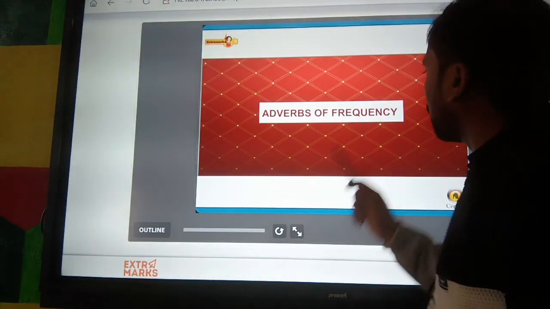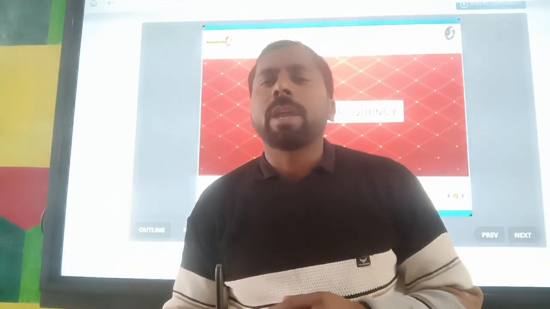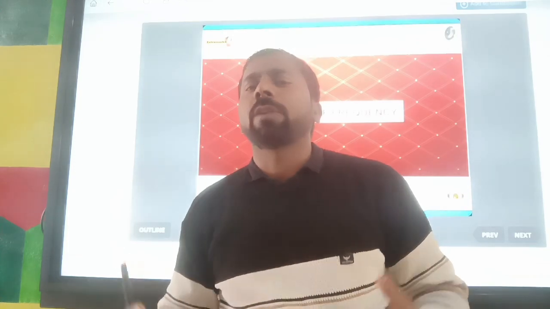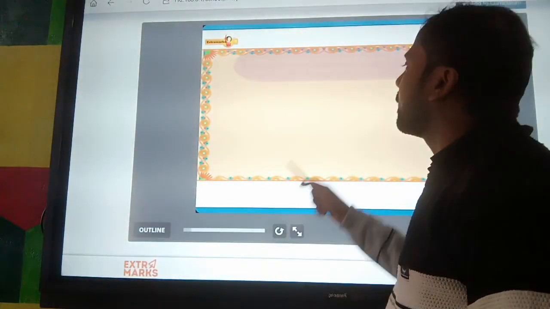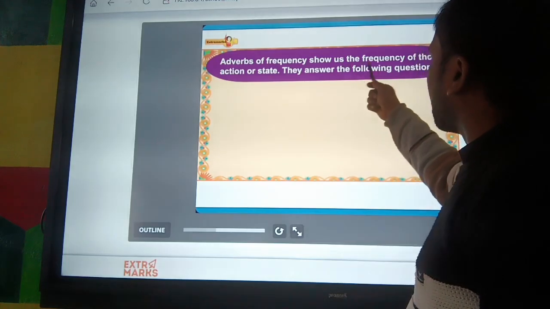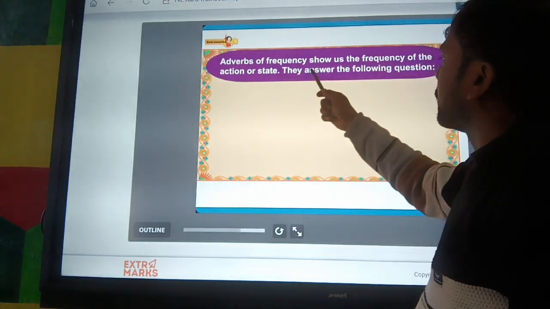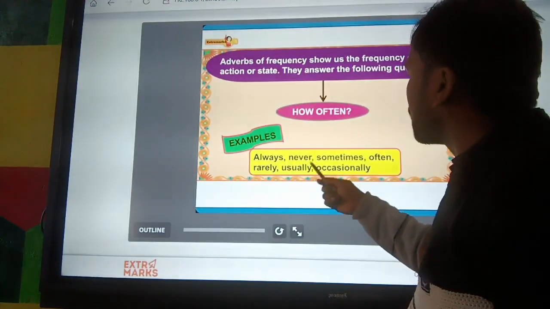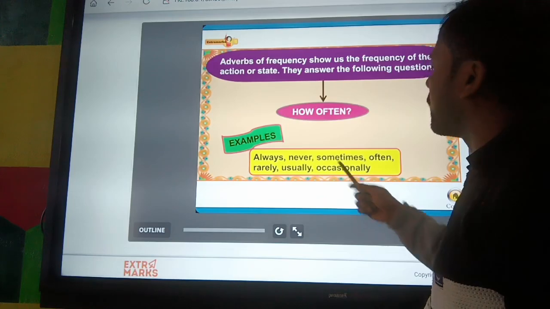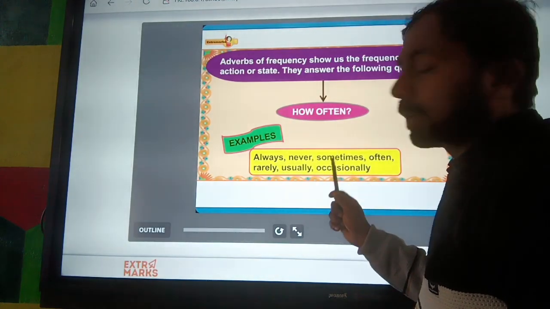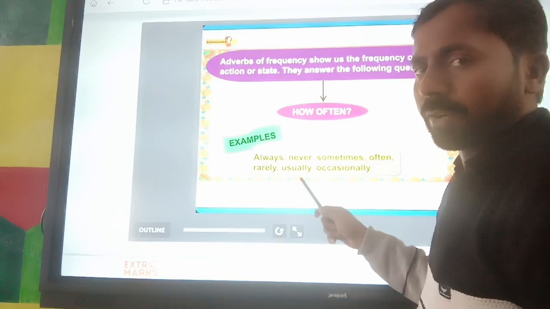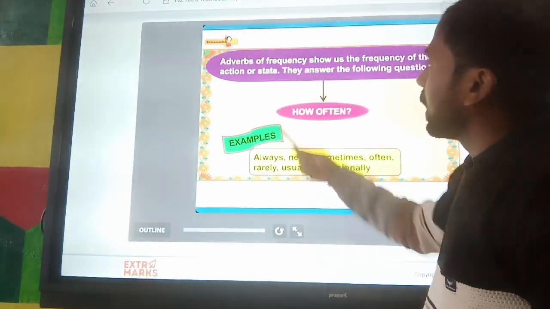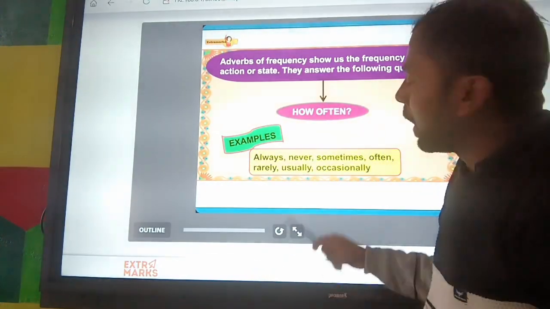Now next is adverb of frequency. Frequency means when your action is done again and again. Here is the definition of frequency. Adverb of frequency shows us the frequency of the action or state. They answer the following question: how often? Always, never, sometimes, often, rarely, usually, occasionally. These are frequency words, and when a frequency word is used in a sentence, it is the adverb of frequency. I hope you all understand it.